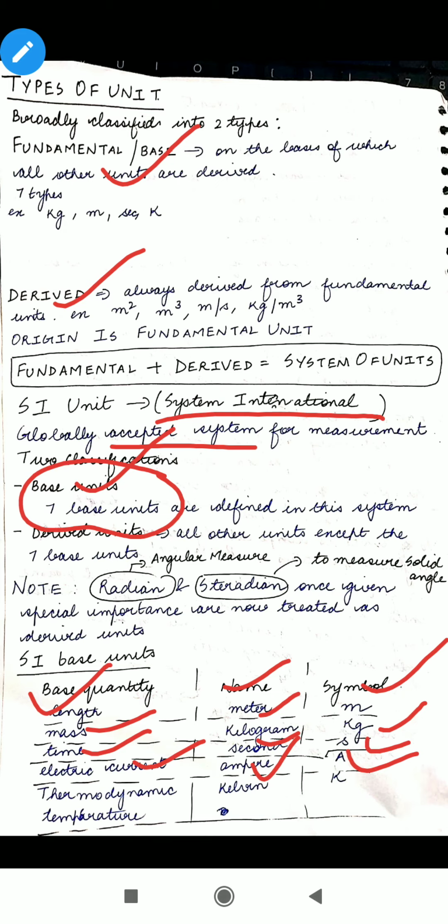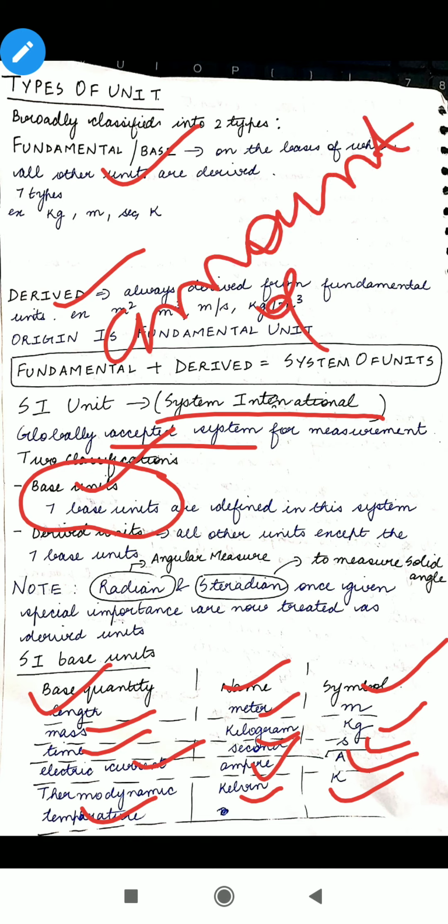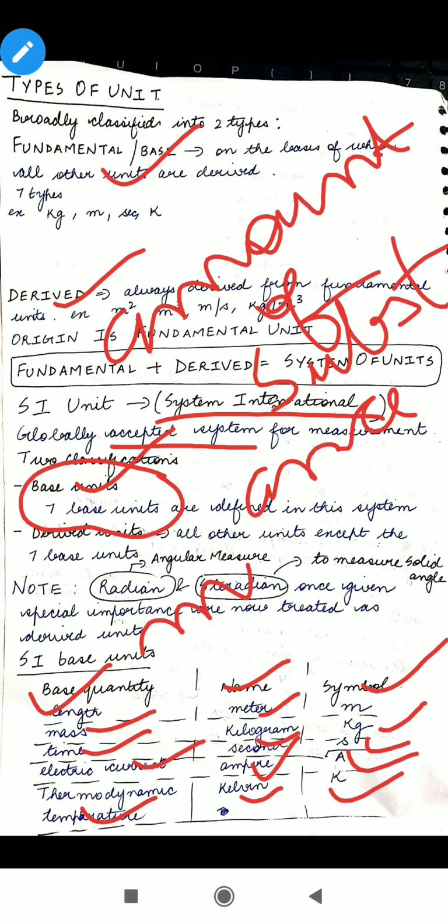Then it is electric current, the name is ampere and the symbol is capital A. Then there is thermodynamic temperature, meaning the temperature which we are measuring. The SI unit is Kelvin and the symbol is capital K. Then the other two which are on the next page: amount of substance. Amount of substance is basically mole, which you have done in chemistry.